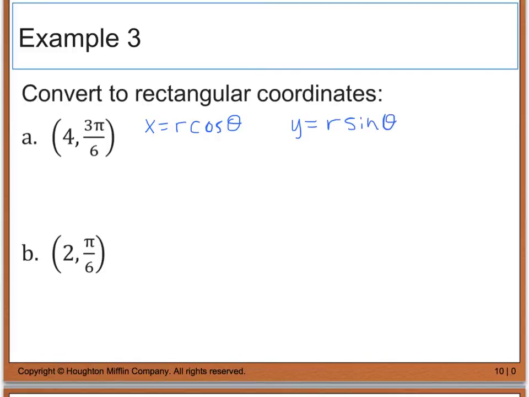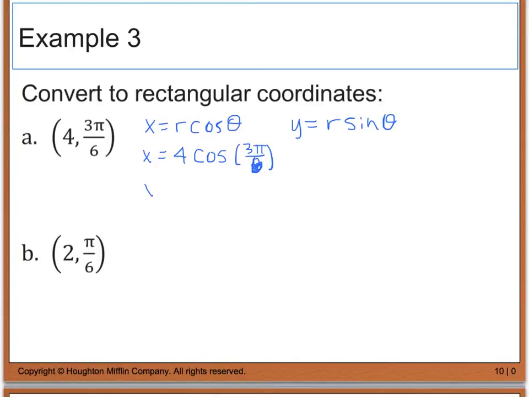And don't forget, if you're using your calculator, you have to keep everything in radian mode unless it tells you otherwise. So here, if I want to solve for x, my r value is 4, and I'm going to multiply that by the cosine of 3 pi divided by 6.